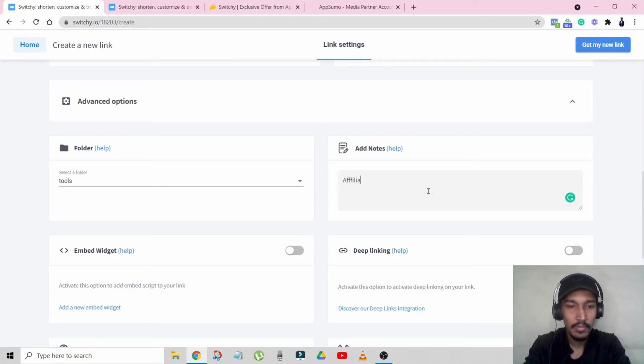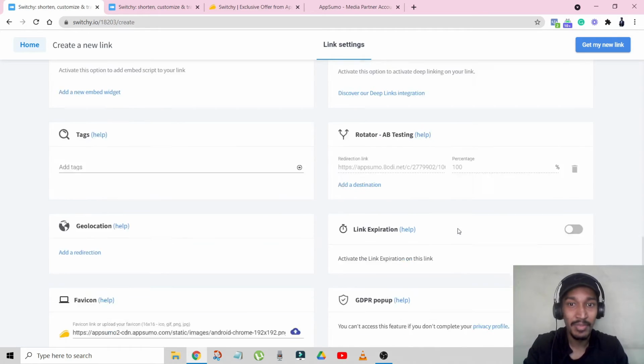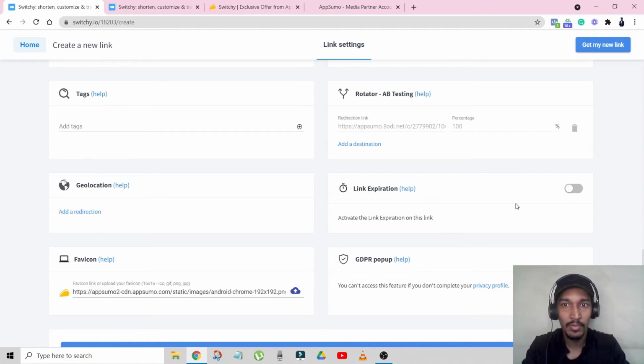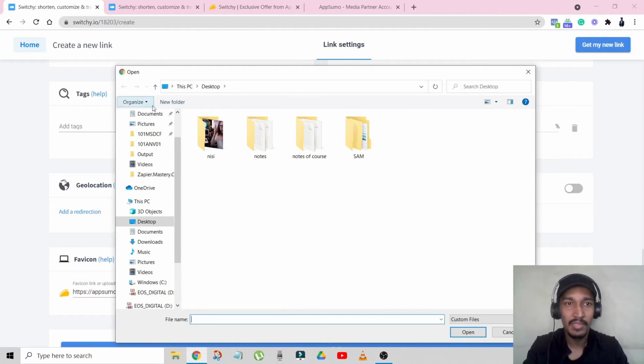affiliate link of TDCal, and it's a booking software. Right, I don't want deep linking, I don't want to do A/B testing, and you can see you can even do A/B testing. You can even set a link expiration so that this link should expire after these many hours or these many days. You can even upload a favicon, right? So right now the favicon would be of the AppSumo platform, but let's say I want to set something else.